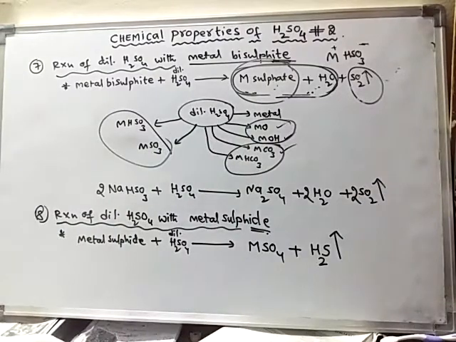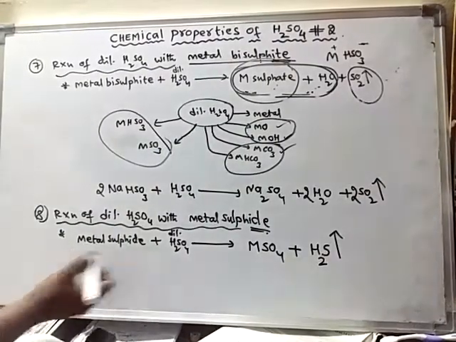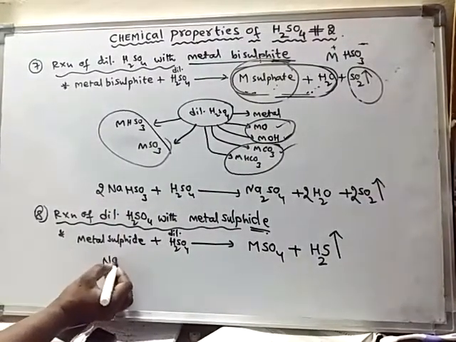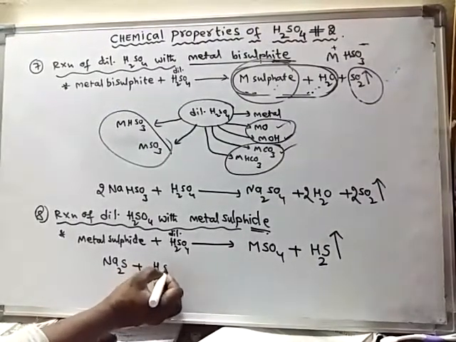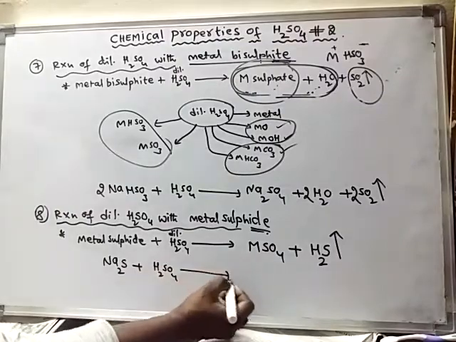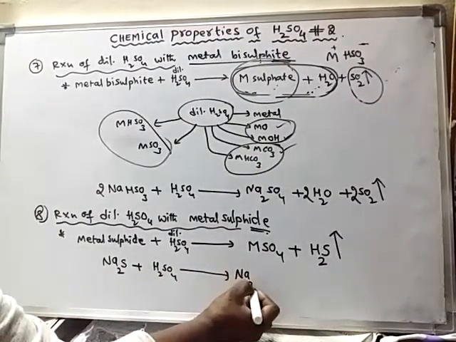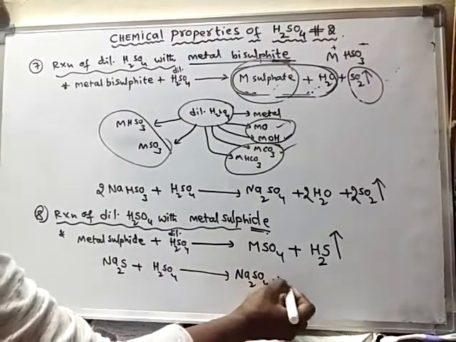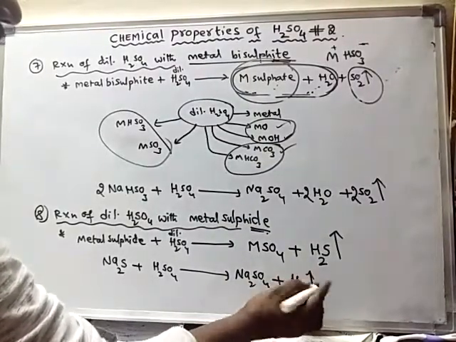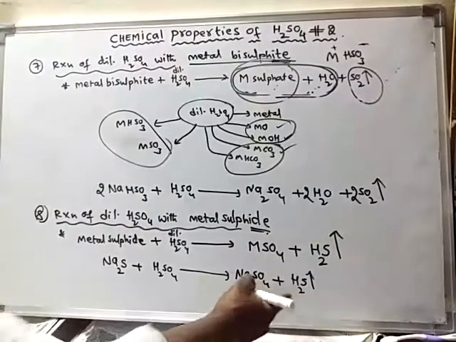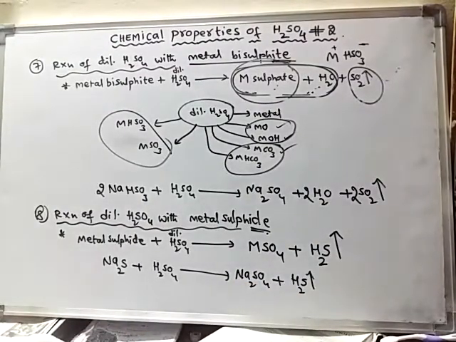Got it. So here, metal sulfide, for example sodium sulfide. Sodium sulfide, when it reacts with dilute sulfuric acid, forms sodium sulfate and hydrogen sulfide gas, H2S gas, is liberated. So what is the smell of H2S? It is a rotten egg smell.